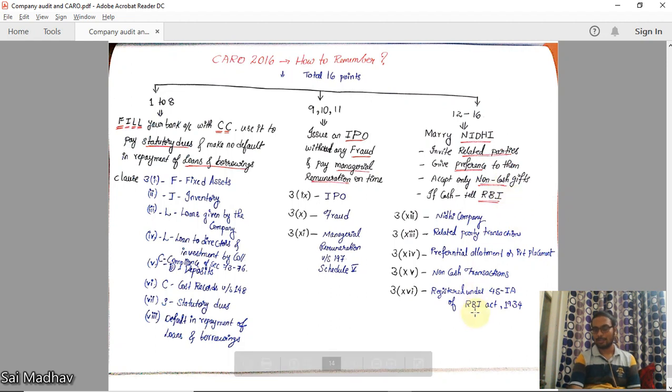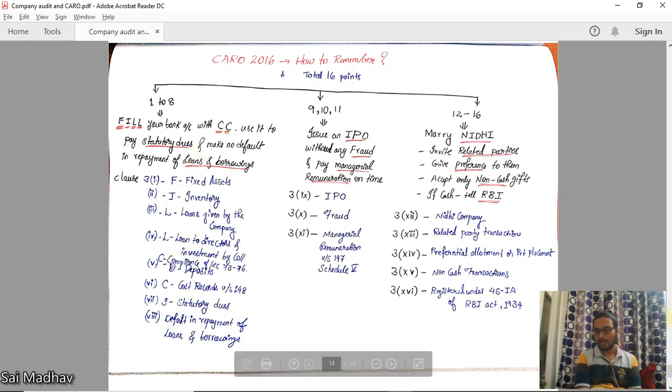Next, non-cash transactions. If you are entering into non-cash transactions with directors or other officers of the company, check all the details regarding such non-cash transactions and the reasons thereof. Take a management letter from the management wherever applicable. RBI: if your company is registered under 45 IA of the RBI Act, that is an NBFC company. For NBFC companies, you should take approval and register under the RBI Act. You should be checking whether it is registered or not, and whether all approvals are available or not.